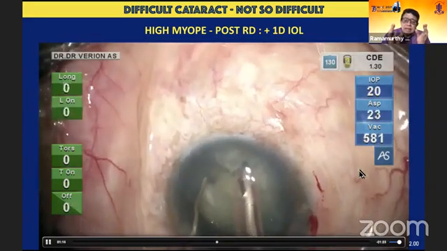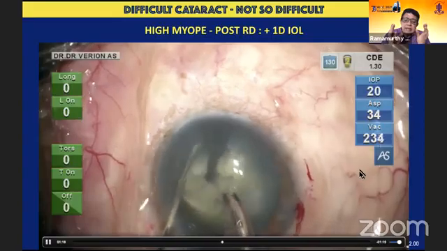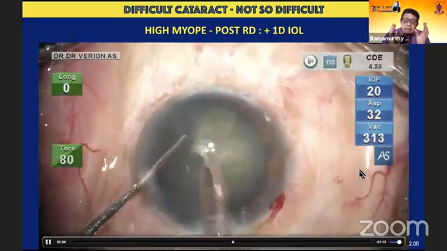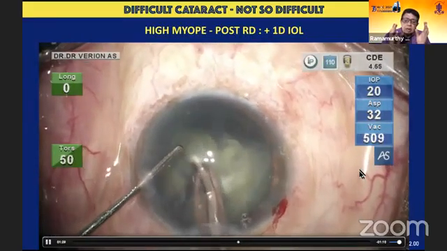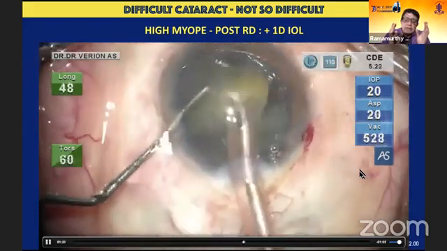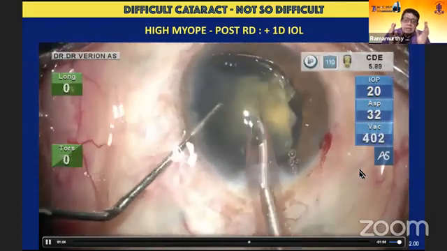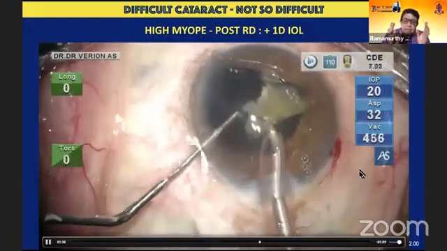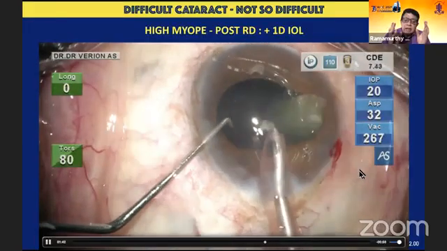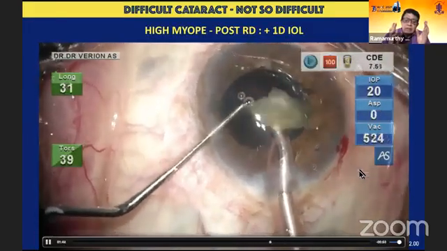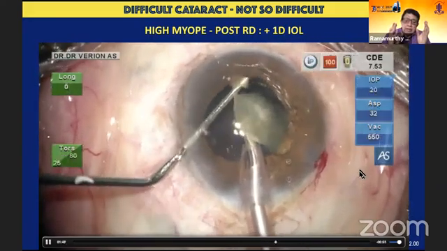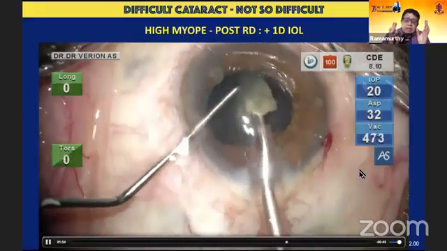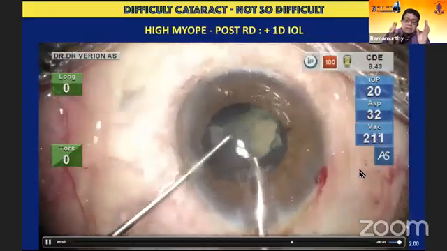fragments. As I said earlier, in this situation again, it's a distinct division of the nucleus fragment in the capsular bag into 4 quadrants. And in spite of it being a forced RD case with a +1 diopter intraocular lens being implanted, because I'm using a very gentle intraocular pressure of 20, the tendency for the chamber to deepen for reverse pupillary capture to occur is extremely low. And even though the pupil comes down a little bit towards the end of the surgery, you can see that without any movement of the nucleus, the phaco tip, the nucleus fragment literally hugs the tip and gently flows in.